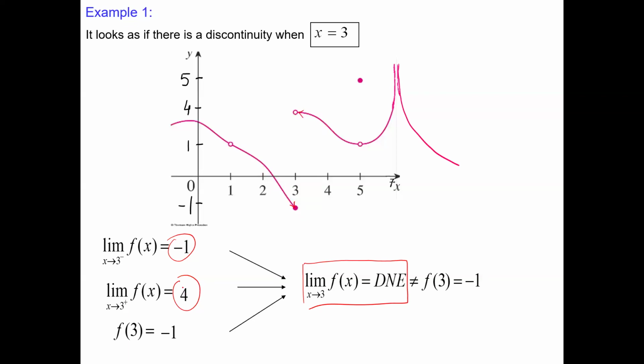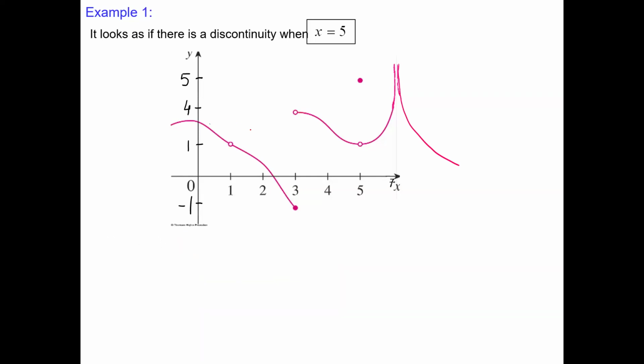If these limits, left and right, are different, we call this jump discontinuity. Because the curve is jumping. We can see from level -1 to level 4. That means we have removable and then we have jump.